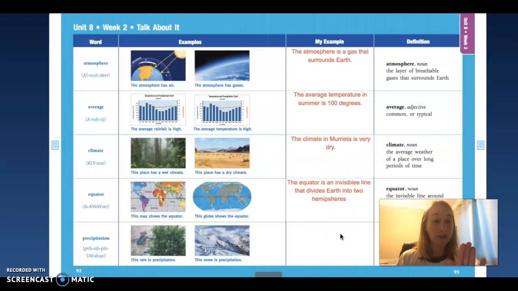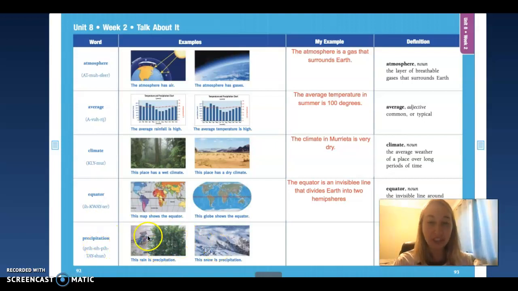All right, guys, go ahead and pause the video, draw maybe a globe, and show me that you understand that the equator is right in the middle, just like these pictures, okay? So if you draw an Earth, the equator is an invisible line right in the middle. All right, guys, our last word, ooh, this is a fun one. This is probably my favorite for the week.